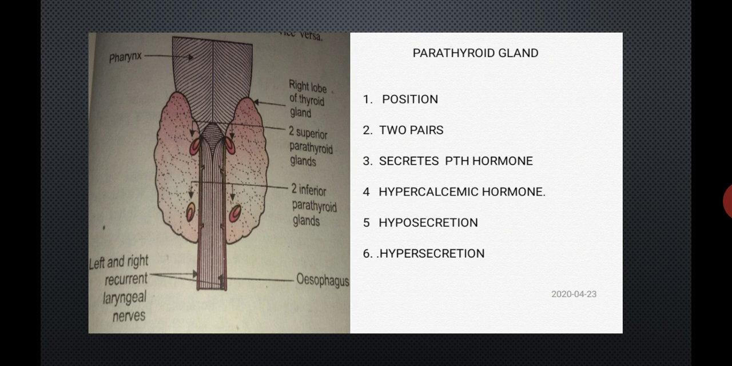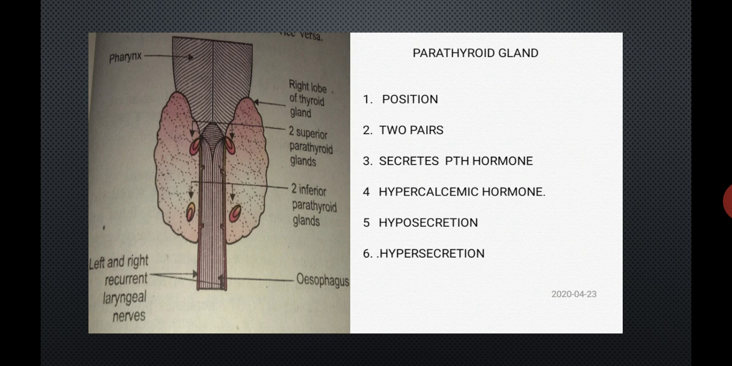Number two, there are two pairs of parathyroid glands. One pair is superior and the other pair is inferior. So a total of 4 lobes are seen in the parathyroid gland. I repeat, there are two pairs of parathyroid glands, one pair superior in position, another pair inferior in position. So total 4 lobes are seen in the parathyroid gland.